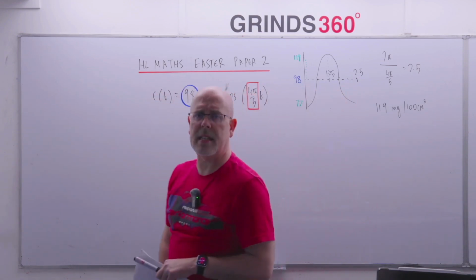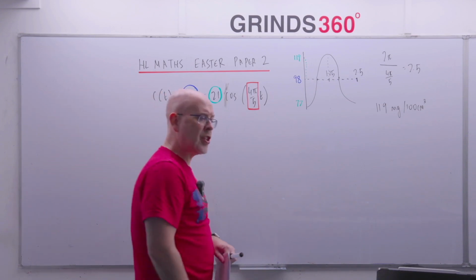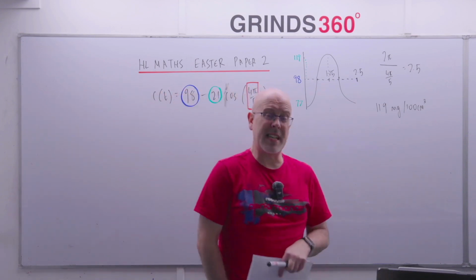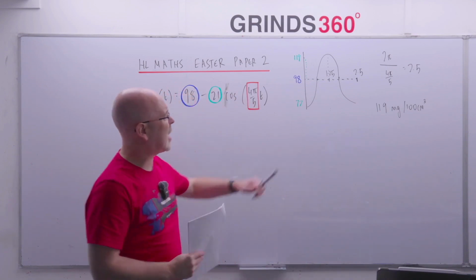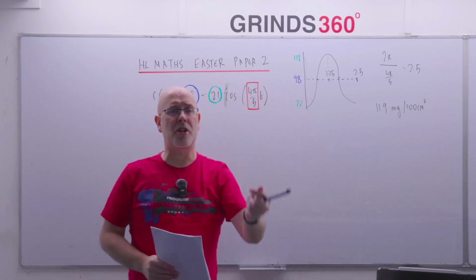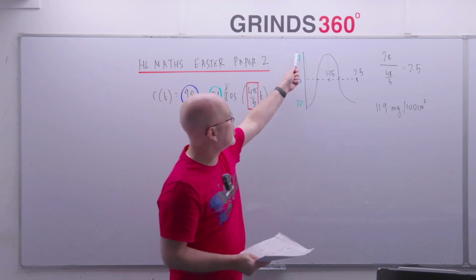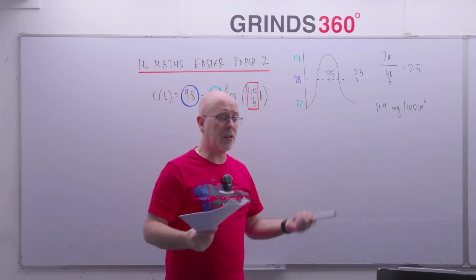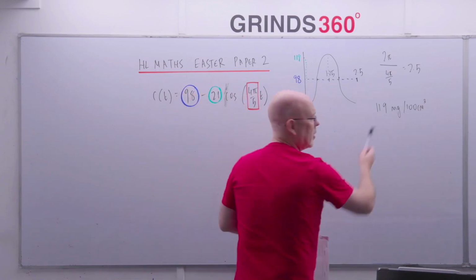But that's his maximum blood sugar. I would always advise sketching that graph before you get started, because it'll tell you a lot of what's going on here. And the examiner can even give you marks. So if you'd sketched the graph here, but hadn't actually answered part one, he'll give you 4 out of 5 or 9 out of 10, because you've actually found the number there, you just haven't written it down. The reason he won't give you full marks is because you haven't included the units. It's a 1 mark penalty if I leave out the units.